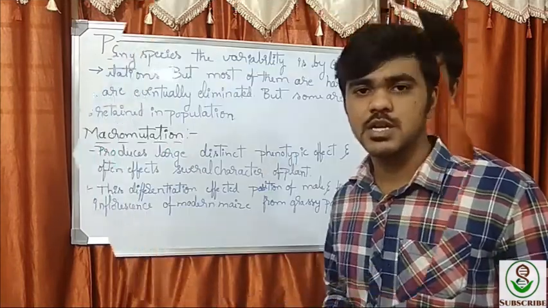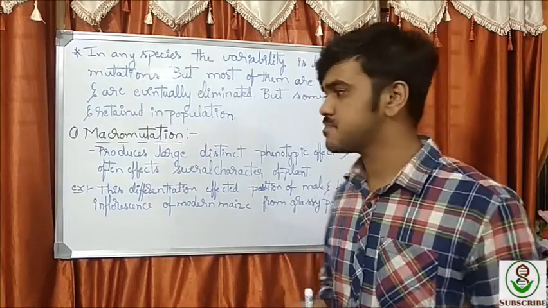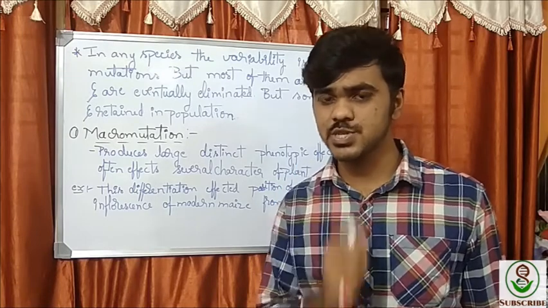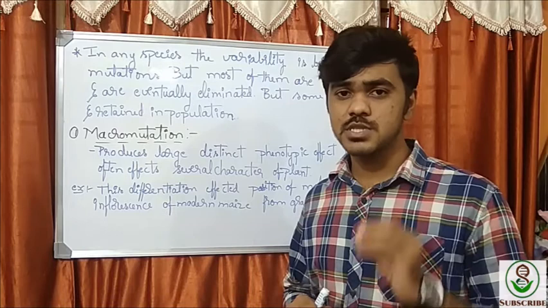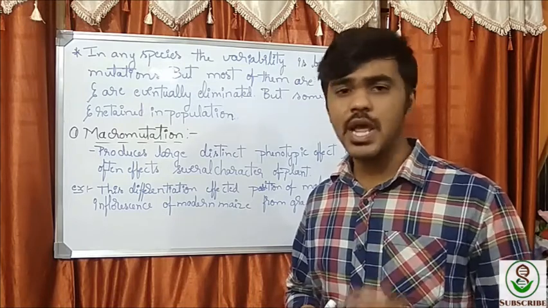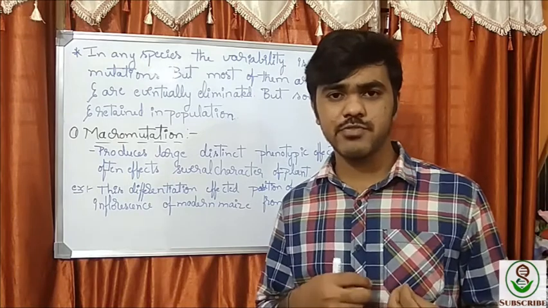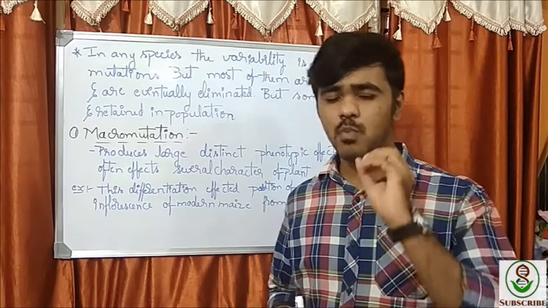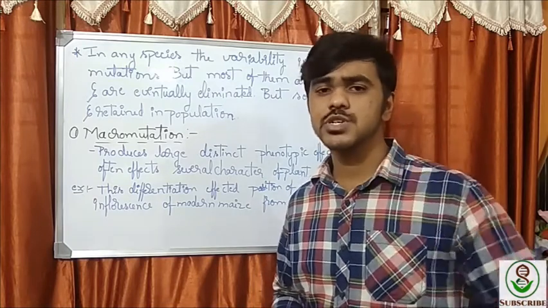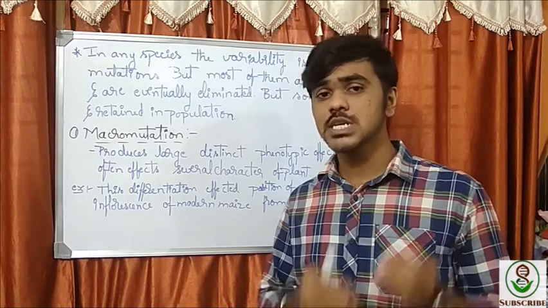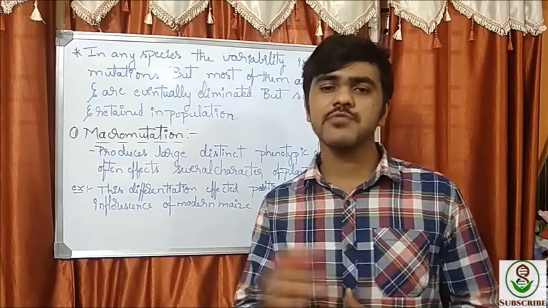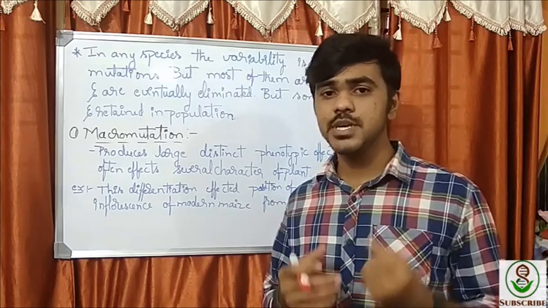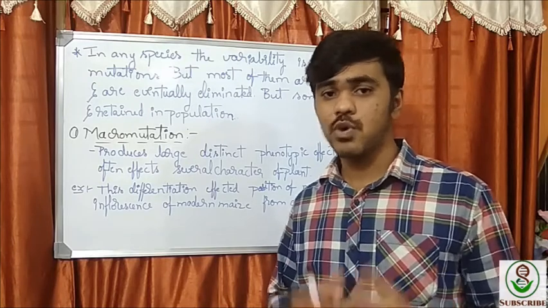Okay friends, now let's continue the topic. Every plant species will undergo genetic mutation at a certain stage. Sometimes these genetic mutations are very beneficial and will be adopted. If it is very beneficial, it will keep on adapting in the population and continue to its progeny. But most of the mutations are harmful, and eventually such mutations and such species will be eliminated from the population. But the beneficial ones will be the reason for the evolution of what we are seeing now.